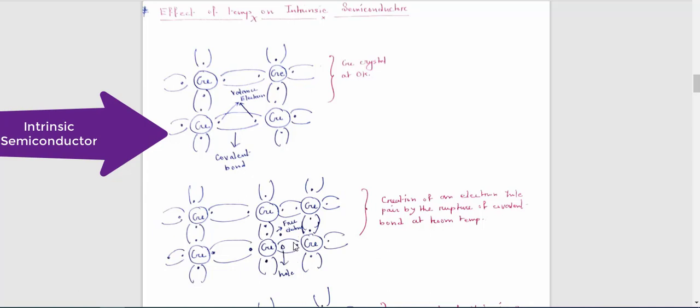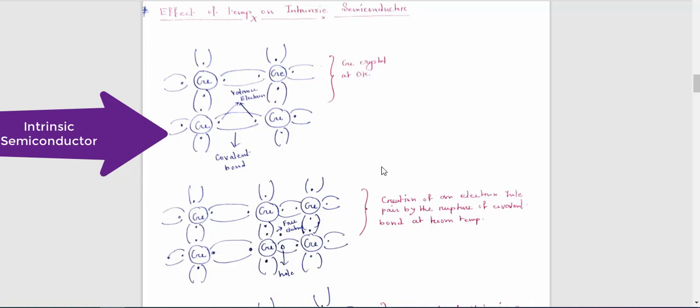That means, if I ask you how a hole is generated, basically this is a concept. When a hole is generated, when an electron leaves its previous place, it is assumed that the previous position of the electron is held by a circle which is known as a hole, and these holes also contribute to the conductivity process of the semiconductor.